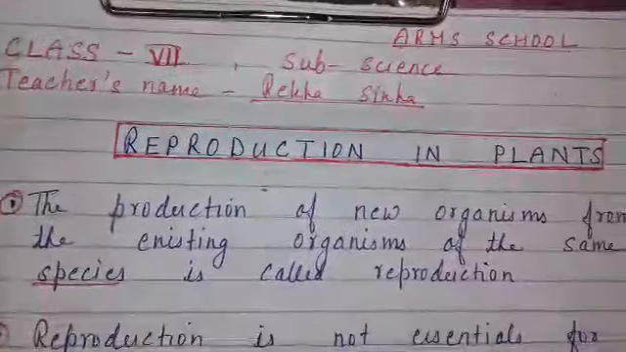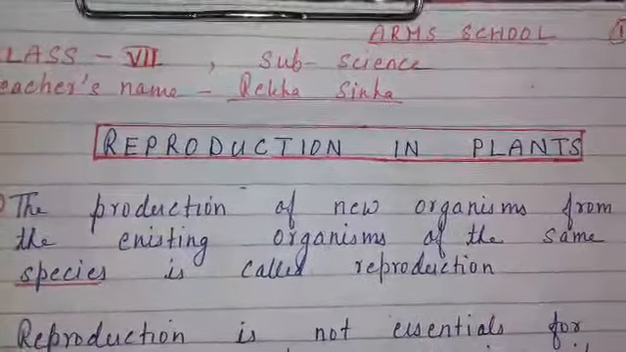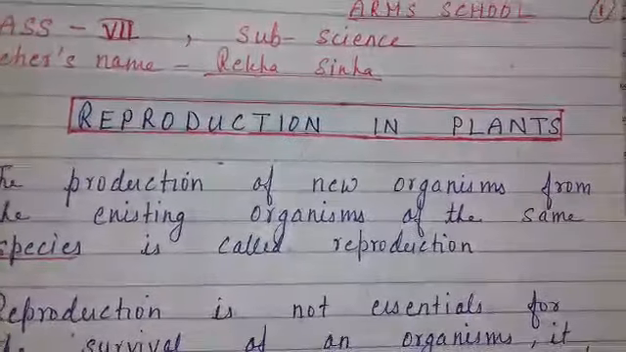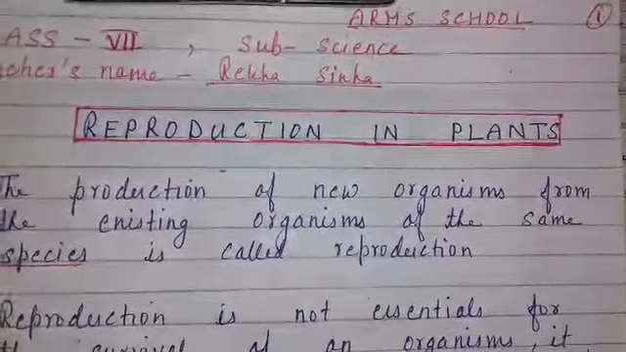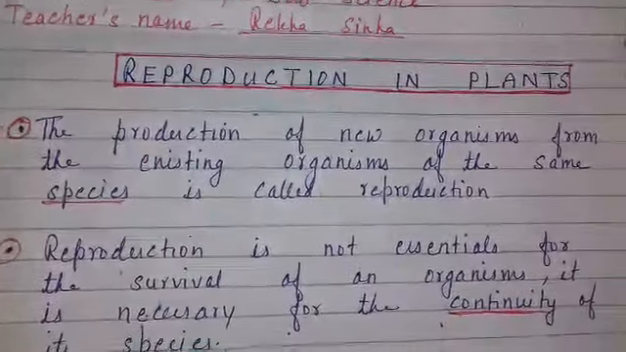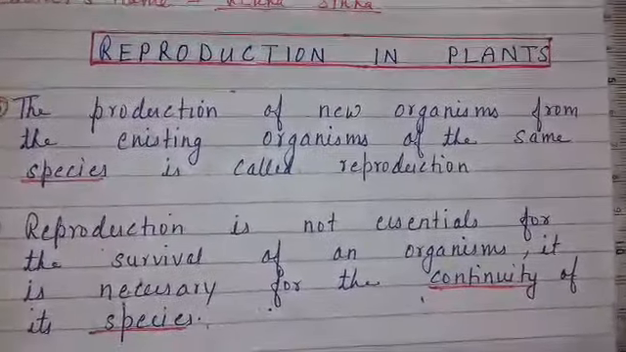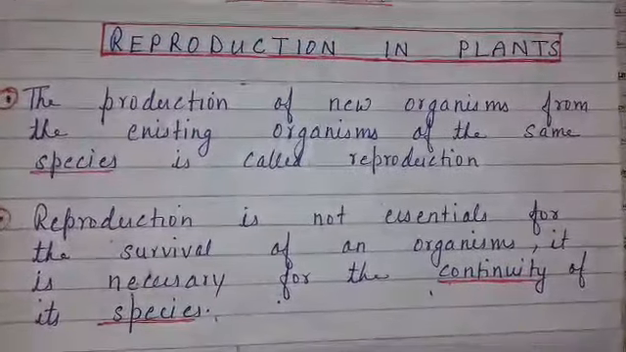The topic today, which we will discuss, is reproduction in plants. This is a very important chapter, and it is also important for your 10th class. Then, what is reproduction? The production of new organisms from the existing organisms of the same species is called reproduction.